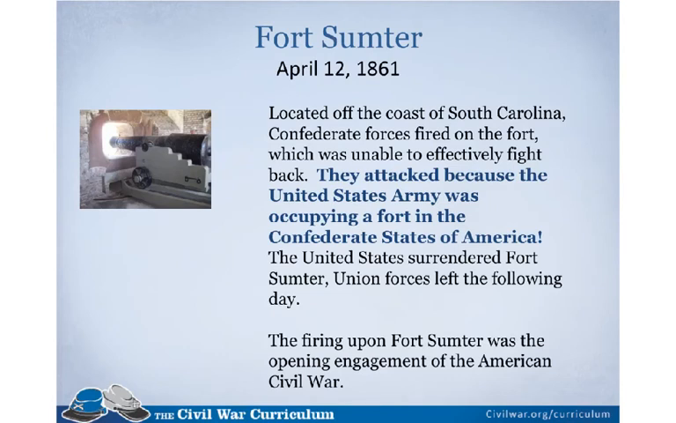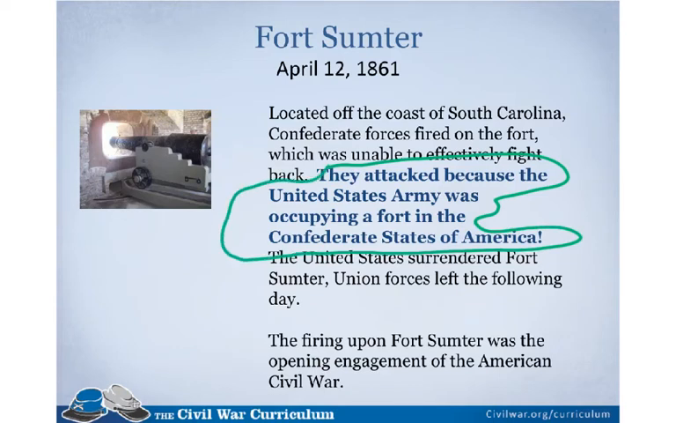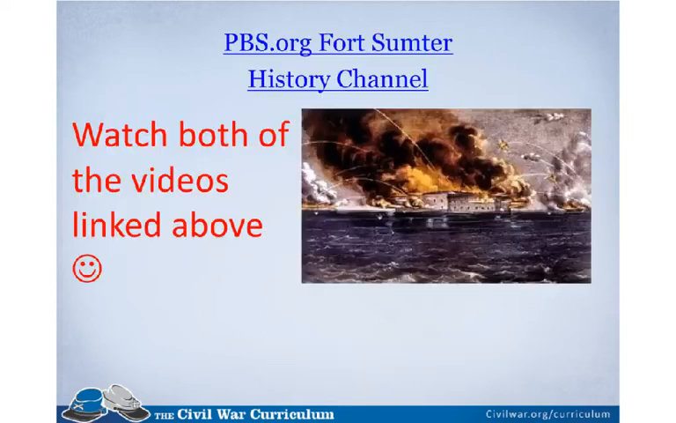Number 5, why did Confederate forces at Fort Sumter attack Union forces? Well, this slide says, located off the coast of South Carolina, Confederate forces fired on the fort, which was unable to effectively fight back. They attacked because the United States Army was occupying a fort in the Confederate States of America. There is our answer. The United States surrendered Fort Sumter. Union forces left the following day. The firing upon Fort Sumter was the opening engagement of the American Civil War.